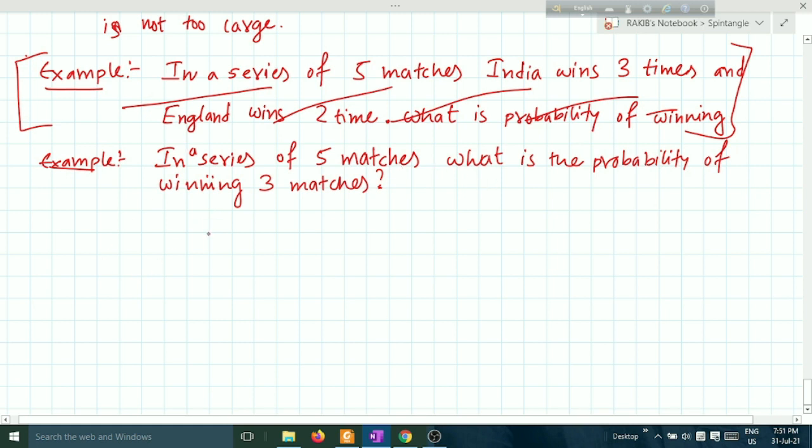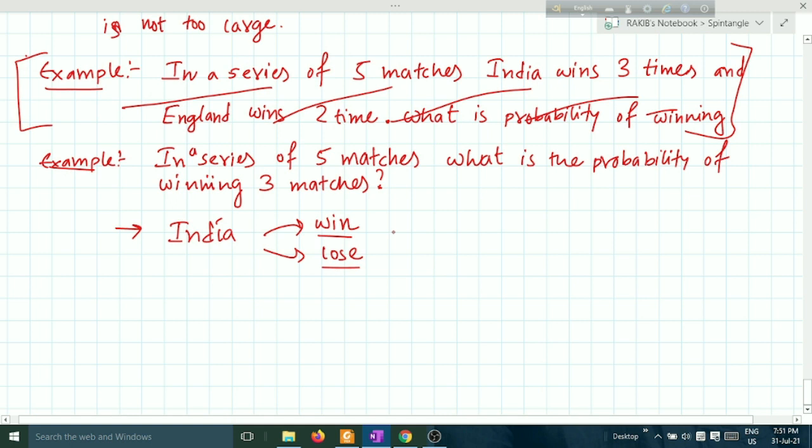This is a case in which we can use the binomial distribution function because India is playing the match. India will win or India will lose the match. There are two possibilities, and I have mentioned earlier that if there are two possibilities, a one-to-one relationship, then we have to use binomial distribution.